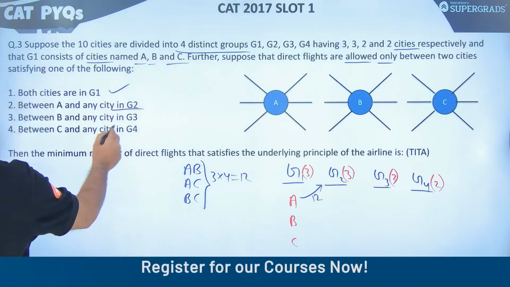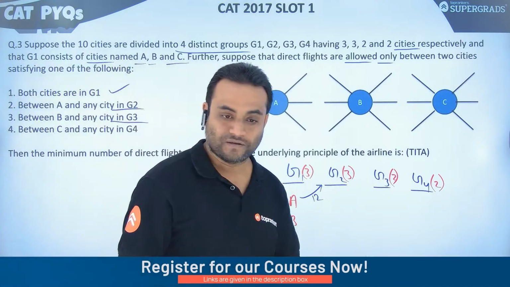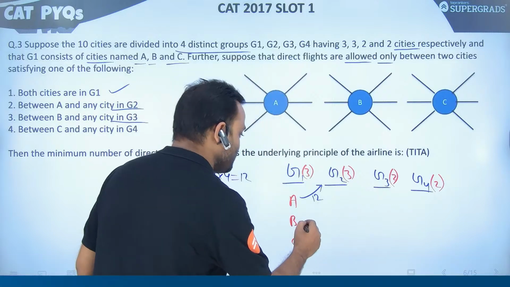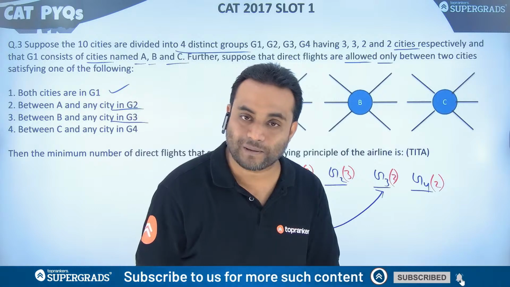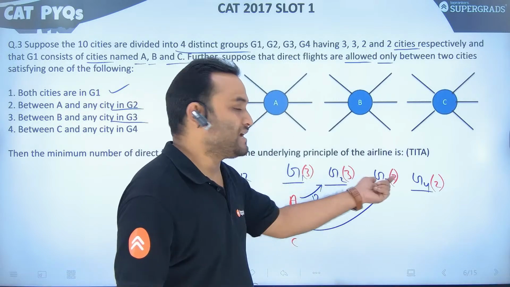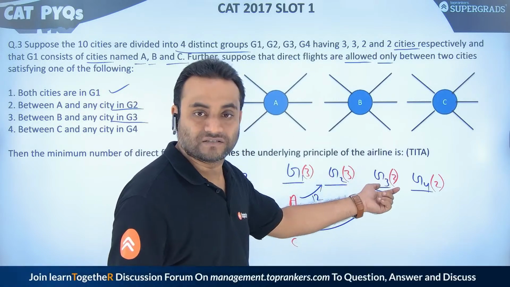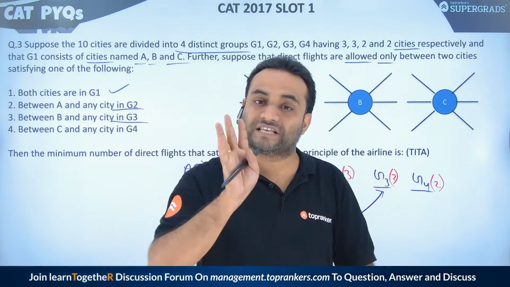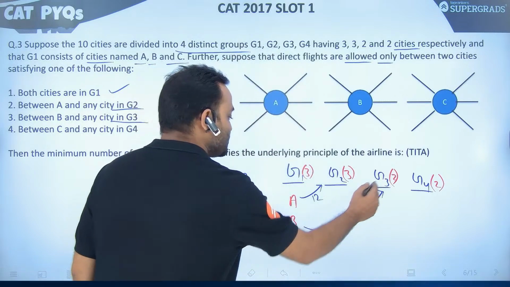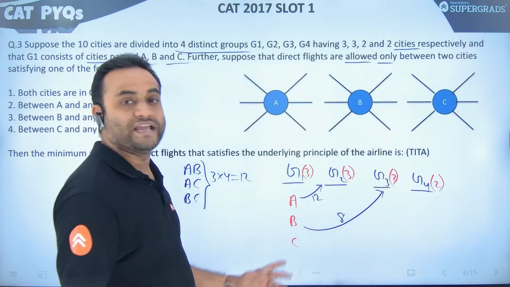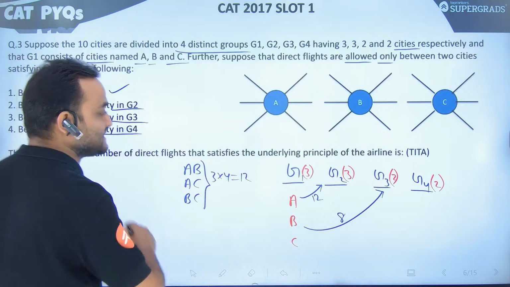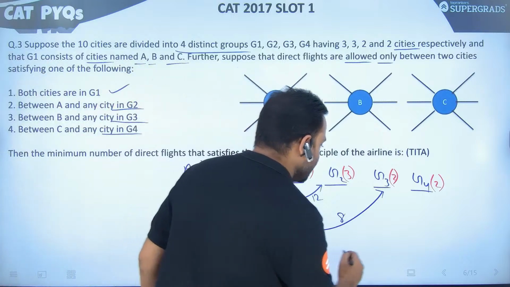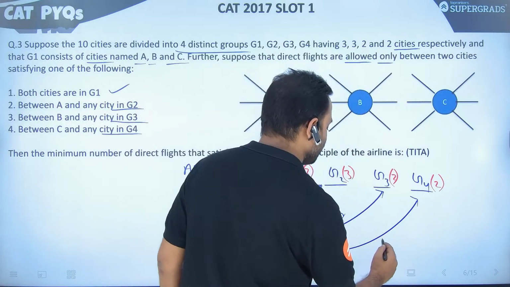Then between B and any city in G3, B and G3. How many cities are there in G3? Two cities. So B and one of the cities, B and other cities. Between any pair of cities, there are four flights. So B to G3, there will be exactly 8 flights. And then last, it says between C and any city in G4. So C to G4, there will be 8 flights.